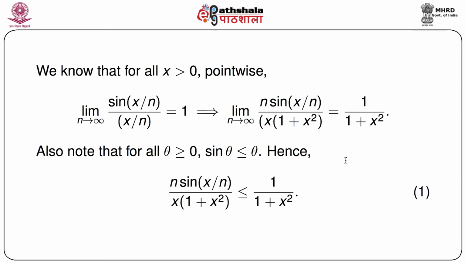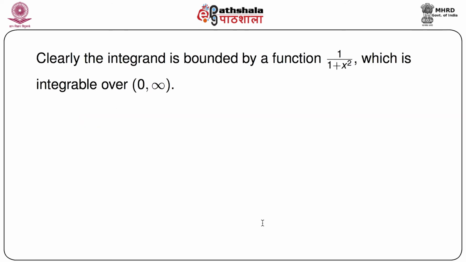So n sin(x/n) by x(1 + x²) is less than or equal to 1/(1 + x²), because we replace sin(x/n) by x/n, then x/n and n/x cancel each other, and we are left with only 1/(1 + x²). So now this integrand is dominated by the function 1/(1 + x²), which is integrable over the range 0 to infinity.